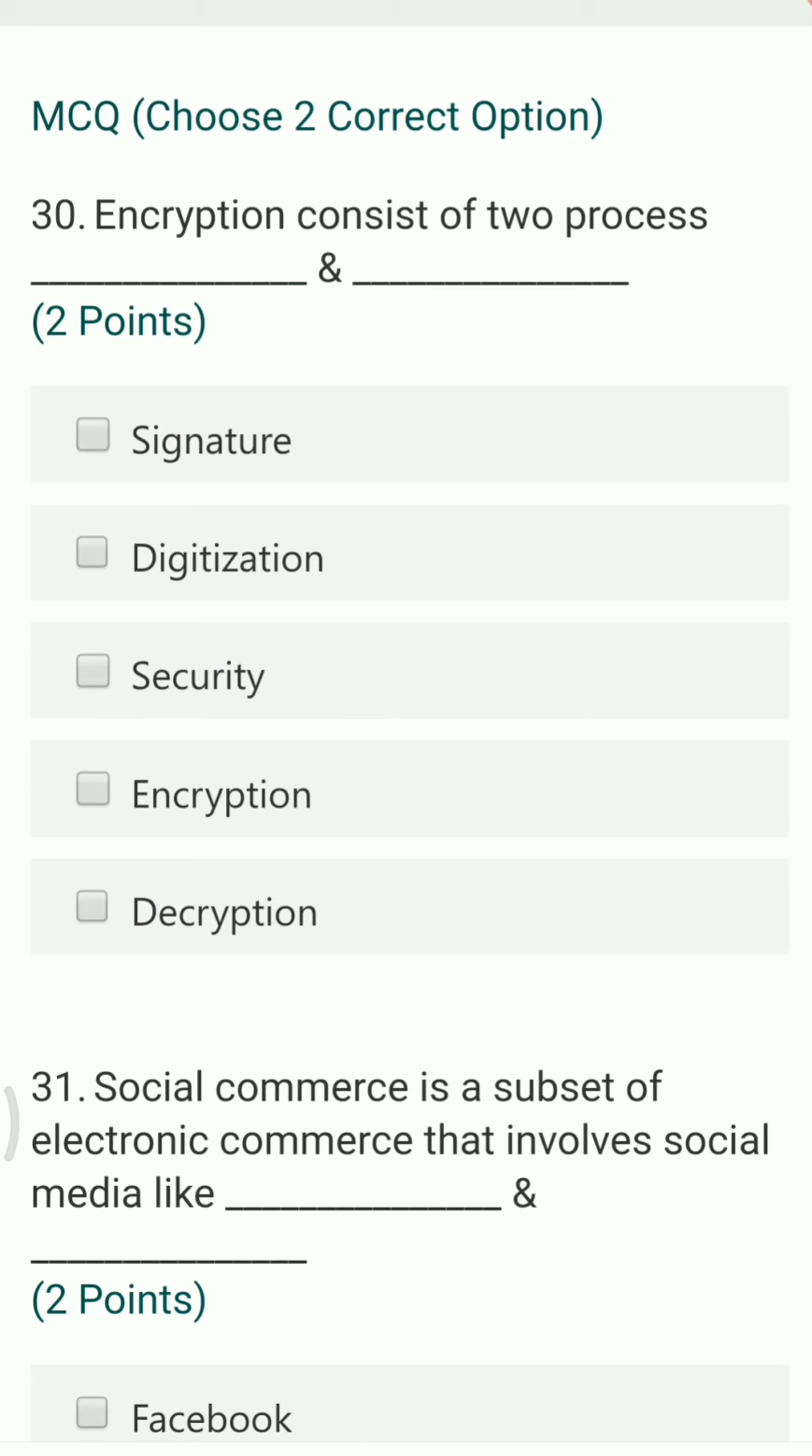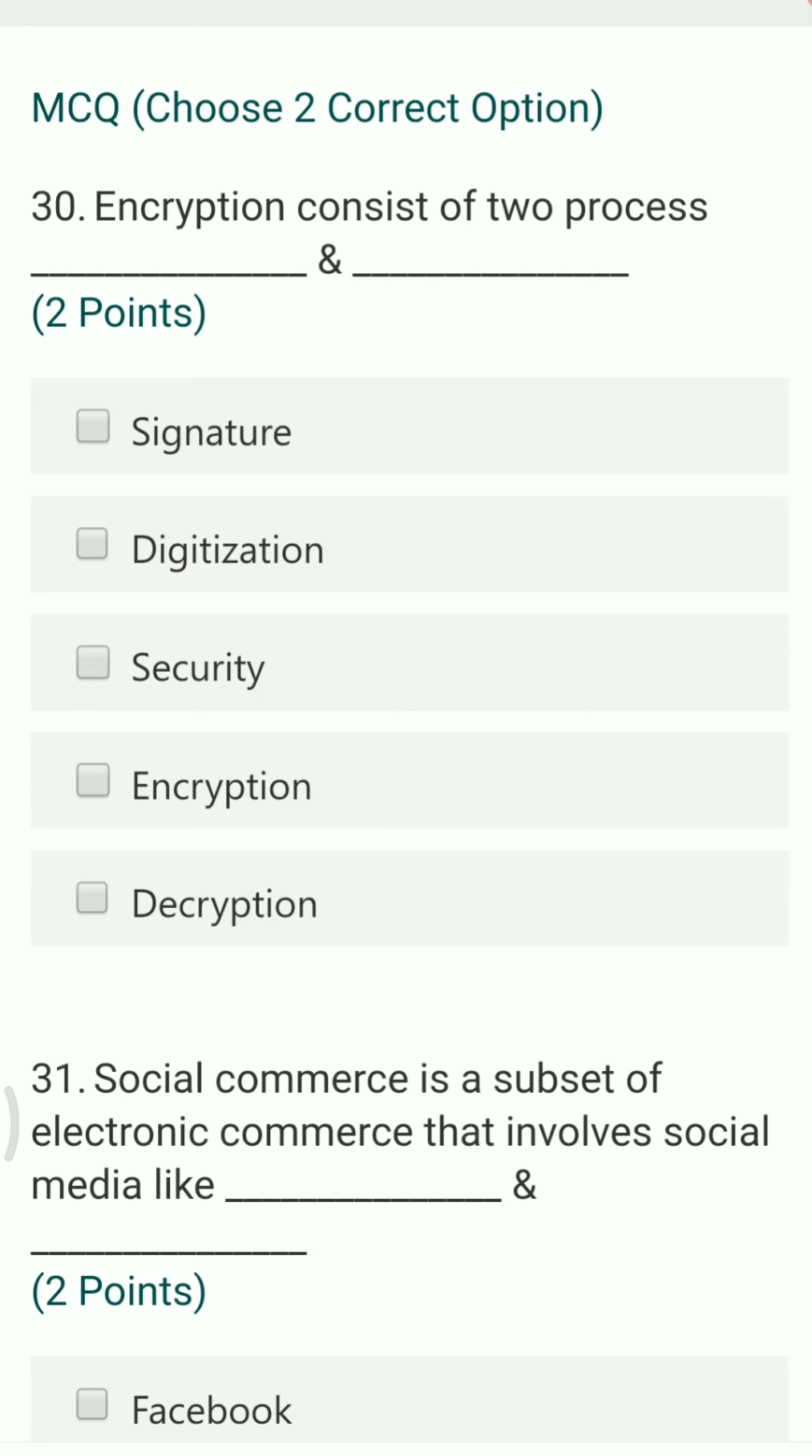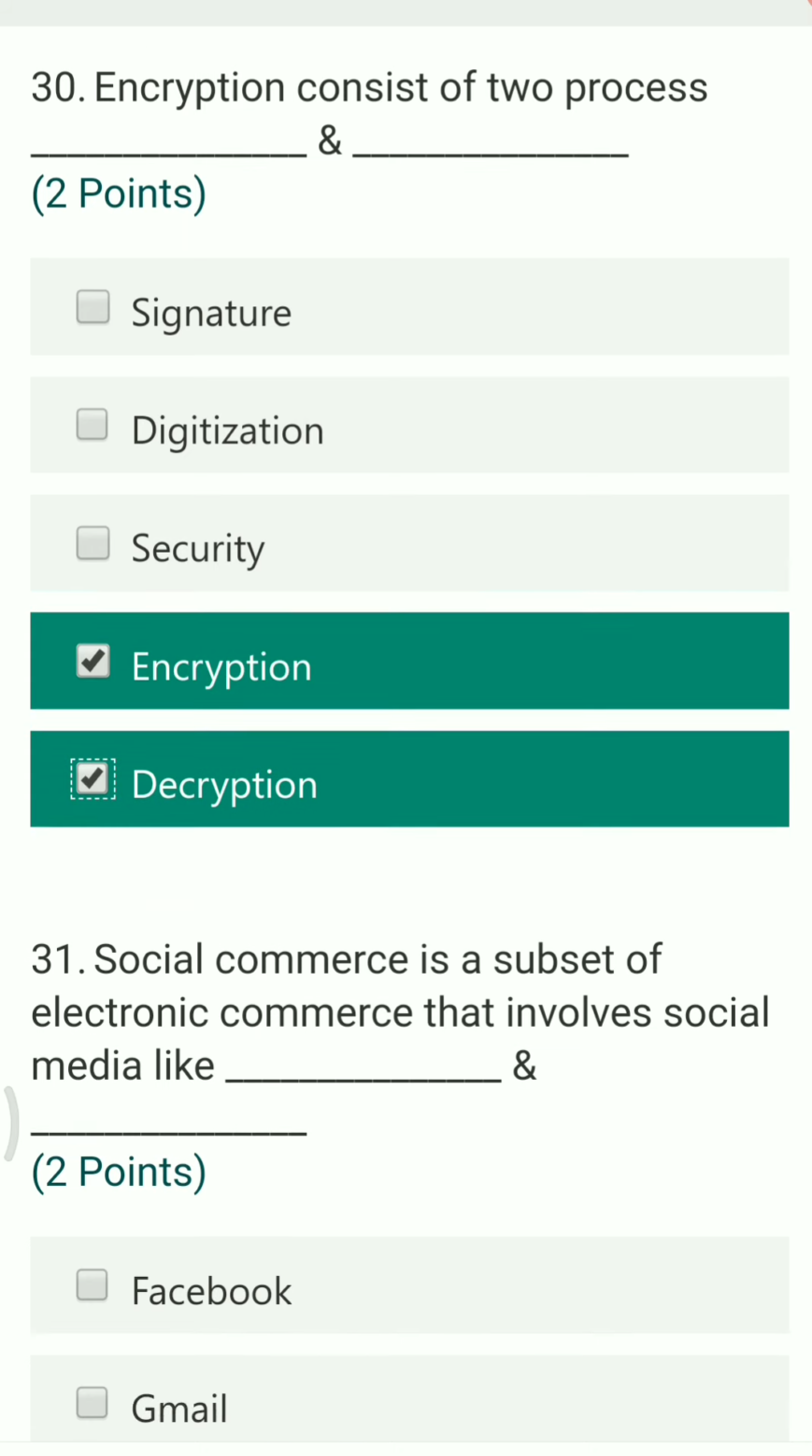Next question. MCQ, choose two correct options. The first question is: encryption consists of two processes, ___ and ___. Here the right answer is encryption and decryption.